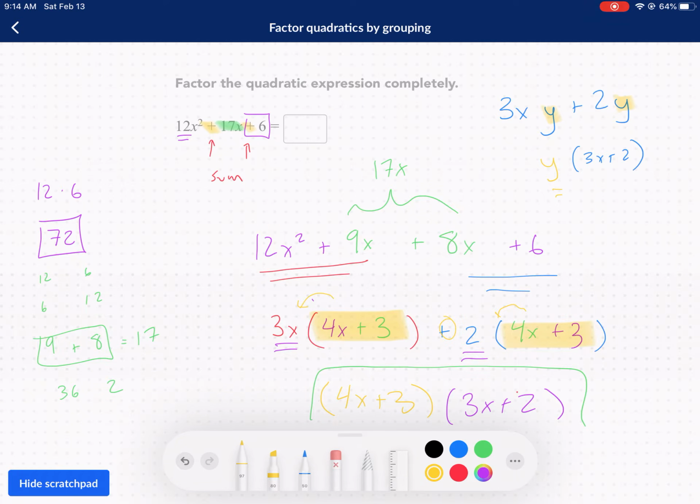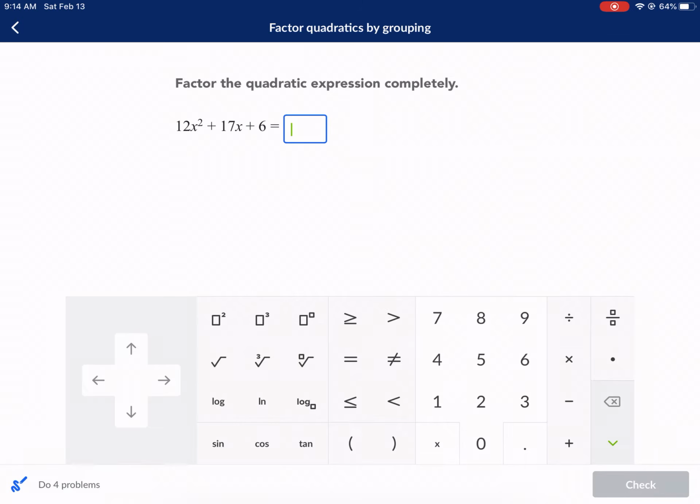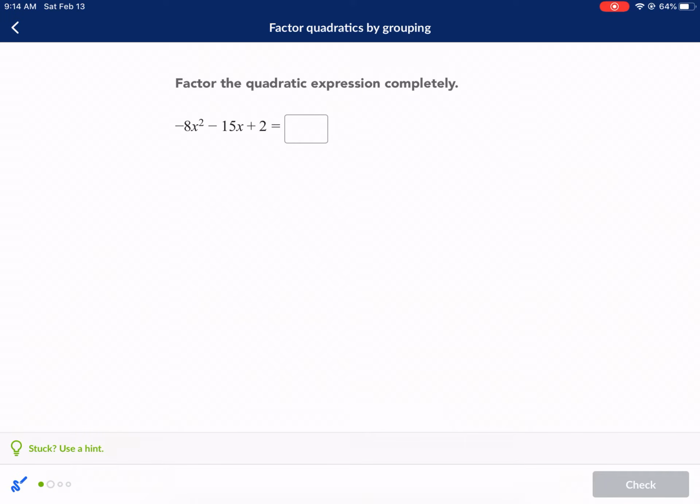So we're going to type in, for our final answer, 4x plus 3 and 3x plus 2. 4x plus 3, and what's that, 3x plus 2? Yeah, 3x plus 2. All right, now that you have the basics, I'm going to try to go faster now.